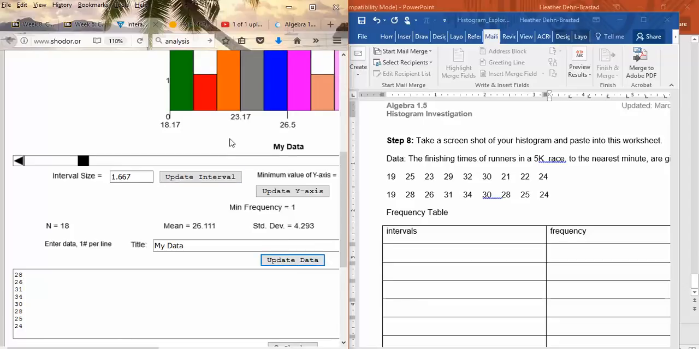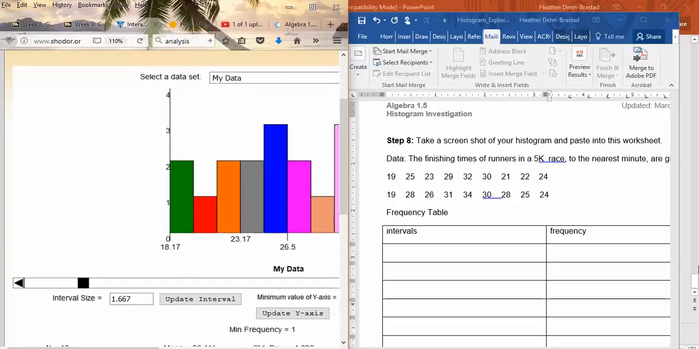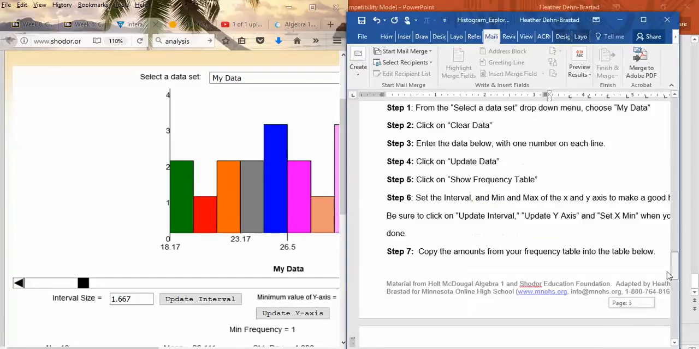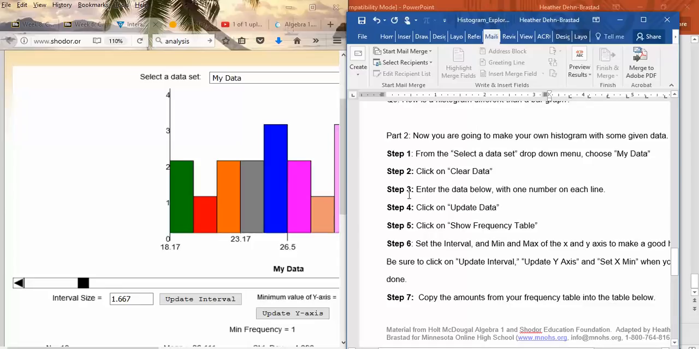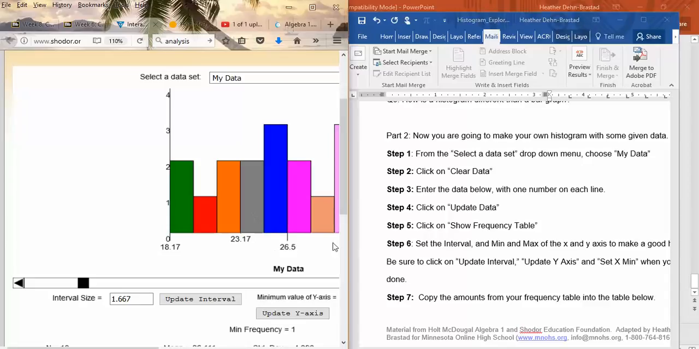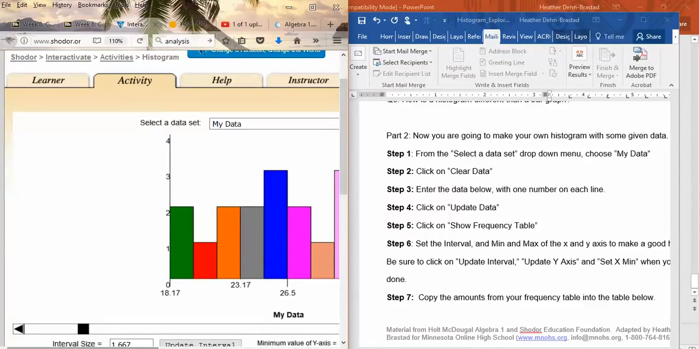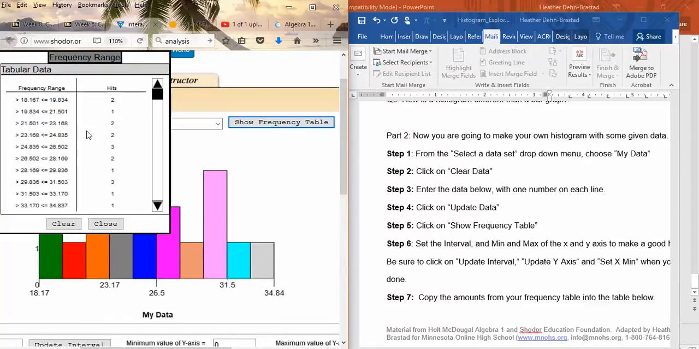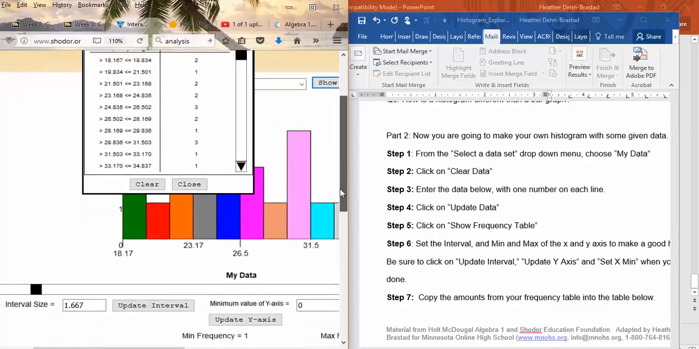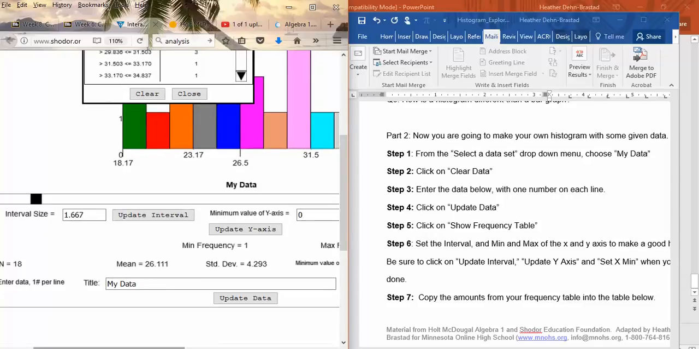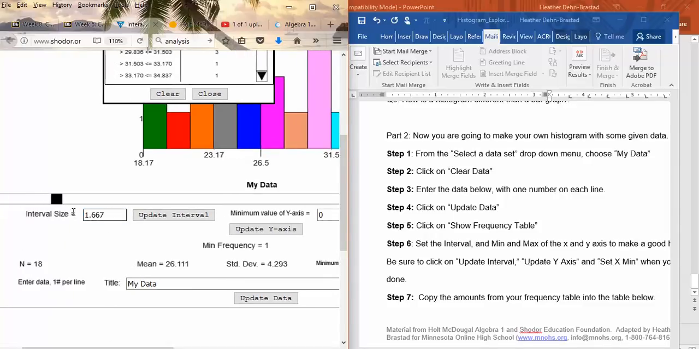All right, it automatically changed my histogram up here, but the intervals are not necessarily what I want. So if you go back here to the part 2 directions, we did step 3, we did step 4, step 5 automatically showed, oh, step 5 is the frequency table, that's up here and over. And I don't love the decimal points, so I'm going to change my intervals and my minimum and my maximum so that I don't have these kind of crazy looking numbers. So you can change this to what you think is the best. And you can try different things.